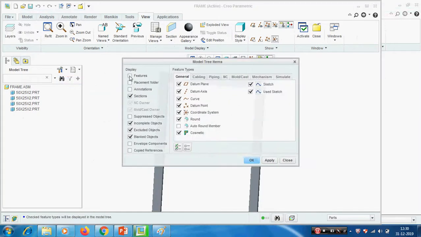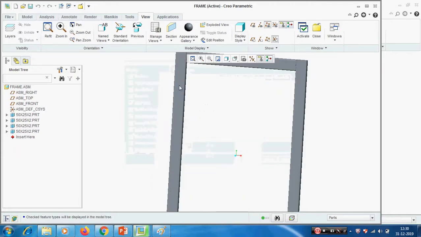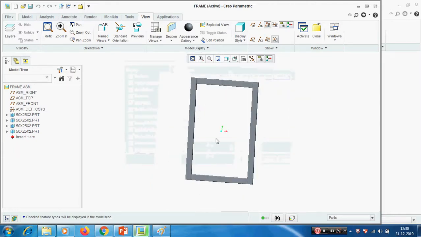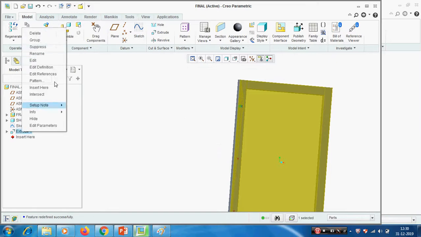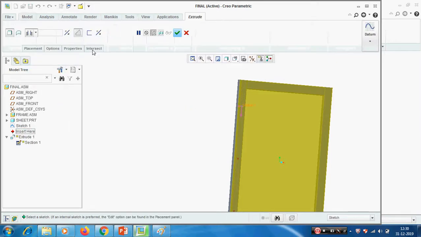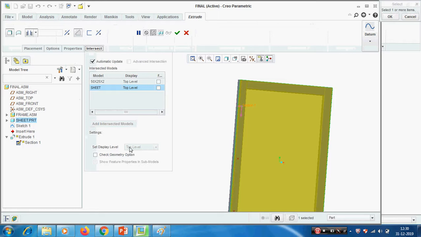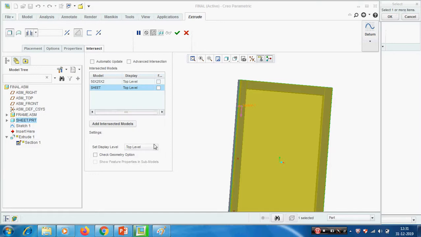Settings, 3 filters, features. Okay, now we don't have holes here. We don't have holes here. If we need holes here also, we can control this one. See, go to extrude, edit definition. In the intersect, here only in the top level this hole is shown. If you want to show the hole in the frame also, we have to remove this one and give the part level. Okay, give okay.